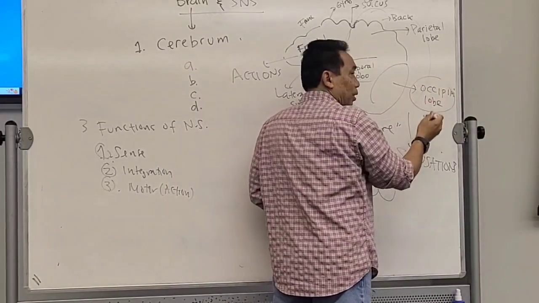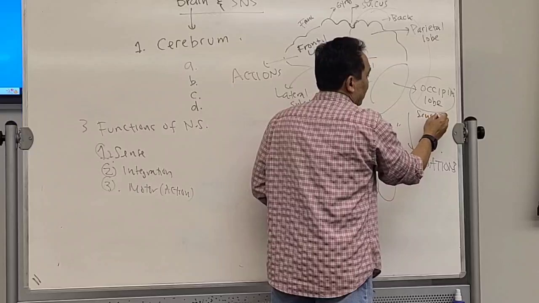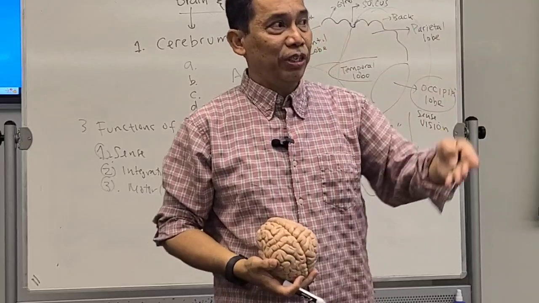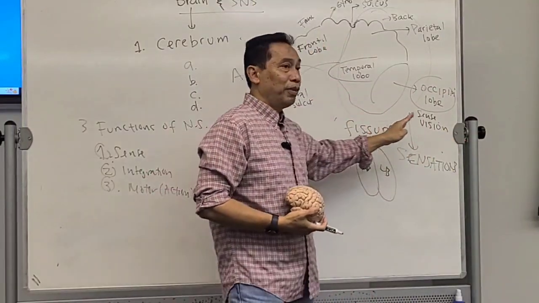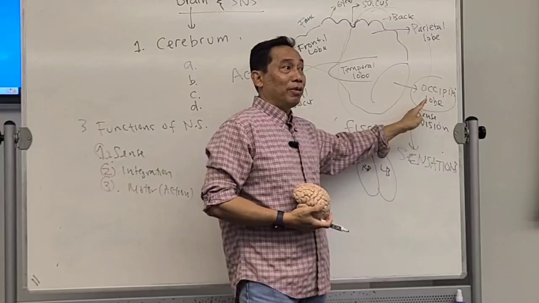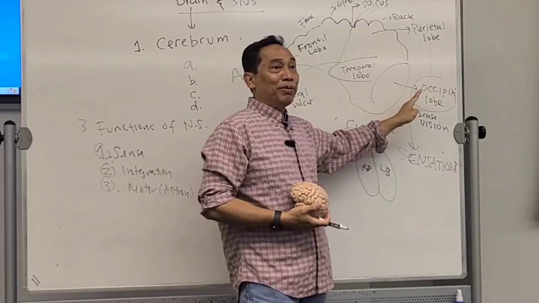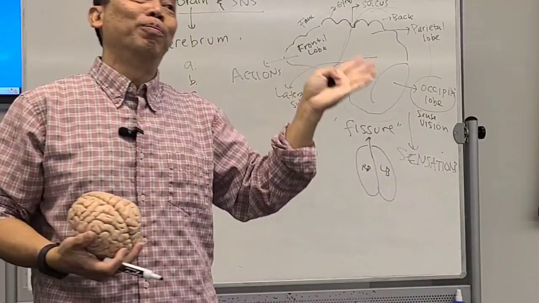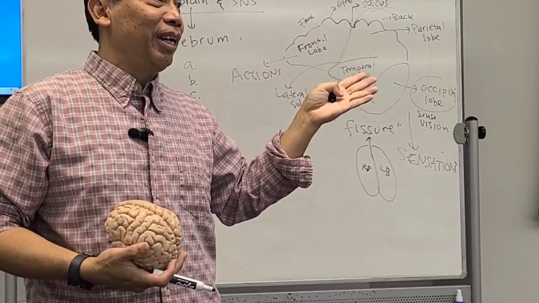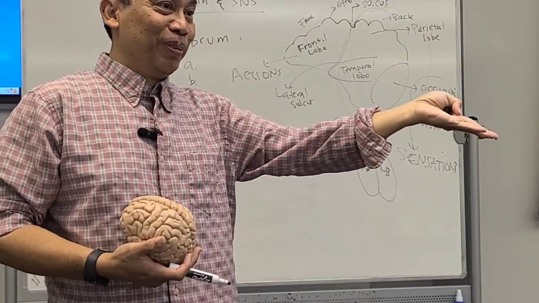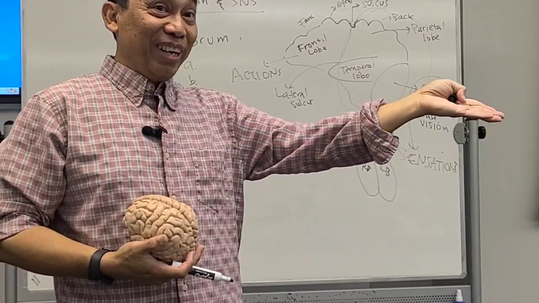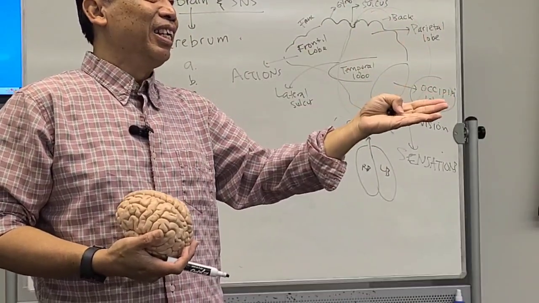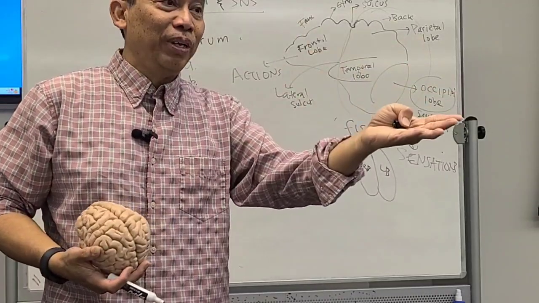All the occipital lobe over here is for the sensations of vision. Sensing the vision, processing the vision. It's a really big part of the brain because vision is really important for survival. Animals, for example, in the wild that do not have vision, mostly they will what? They will die, whether eaten by a predator or boom, going off the cliff. Right? For humans it's actually the same thing, but because we take care of one another, usually blind people will be taken care of by their family, right?